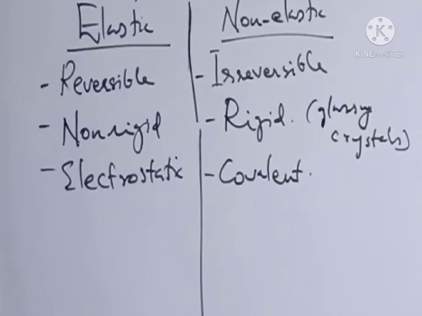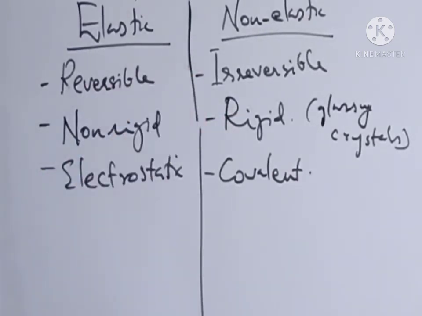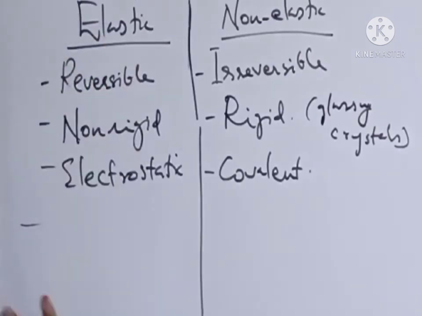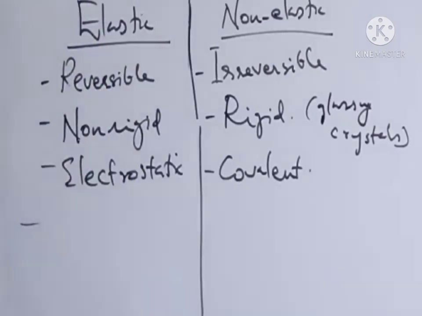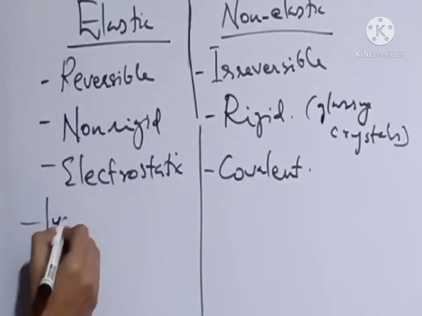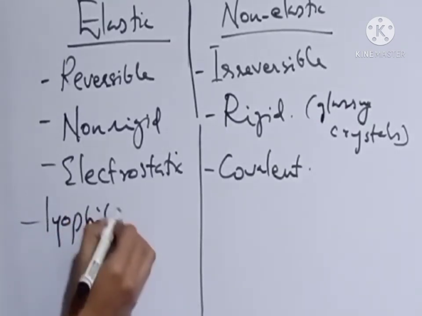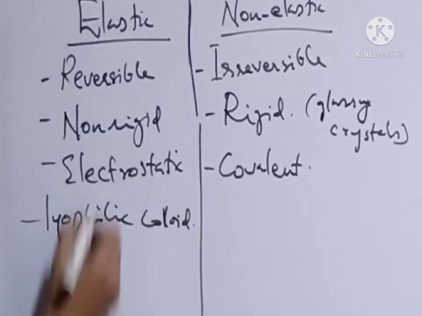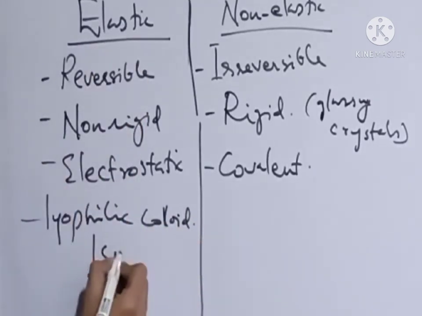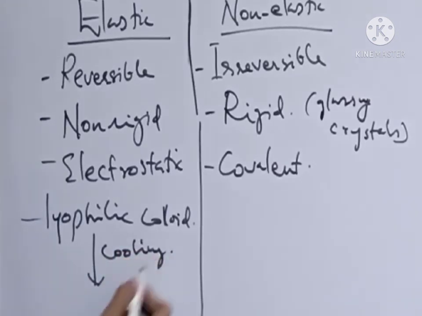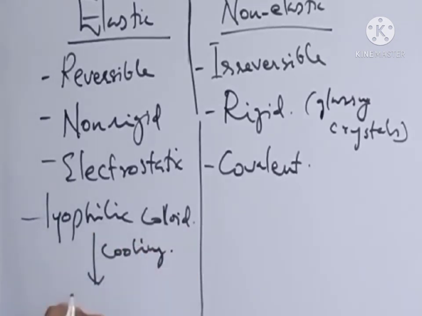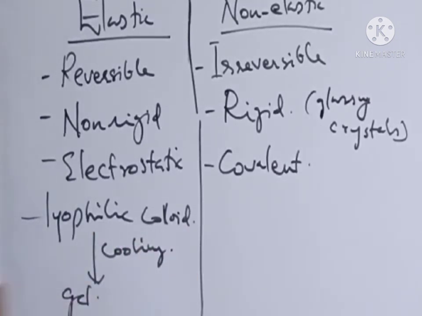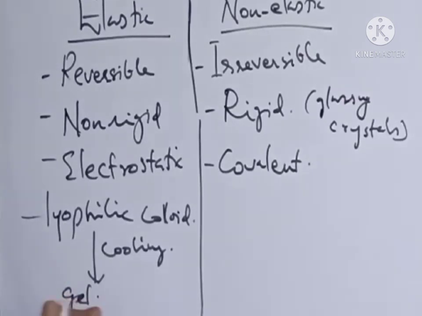So, let's look at the preparation of some elastic and non-elastic gels. For example, if we have to prepare elastic gel, we just have to cool the lyophilic colloid. So, we can prepare elastic gel by simply cooling the lyophilic colloid. So, elastic gel will be formed here.